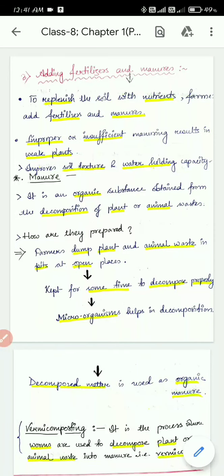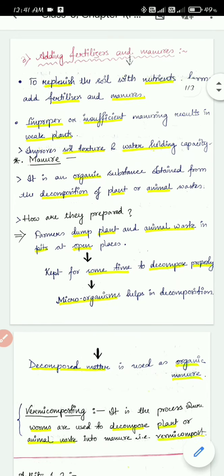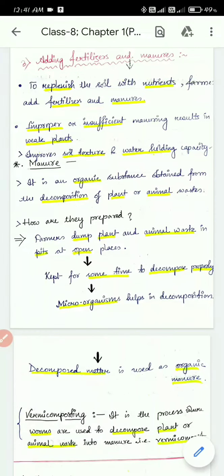Okay, so this is the second class. In our last class, we finished till 1.5, adding manure and fertilizers. We have read a few points about this agriculture practice. So, what did we learn in the last class? We learned that when the farmer cultivates the crops continuously, what happens? The soil loses its nutrients. Yeah, so the soil loses its nutrients.